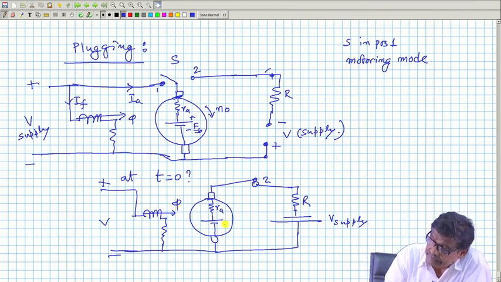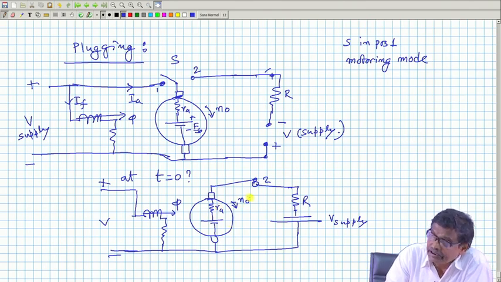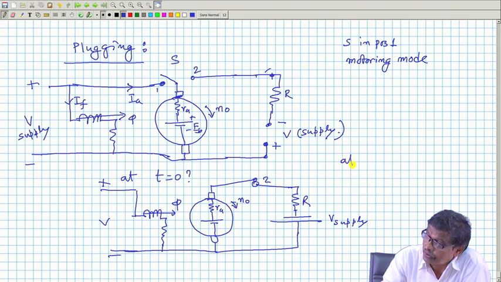Therefore, in this case, at t equal to 0 minus, the machine was running steadily. The moment you connect it here at t equal to 0 plus, speed cannot change instantaneously. So, how much is it at t equal to 0 plus?